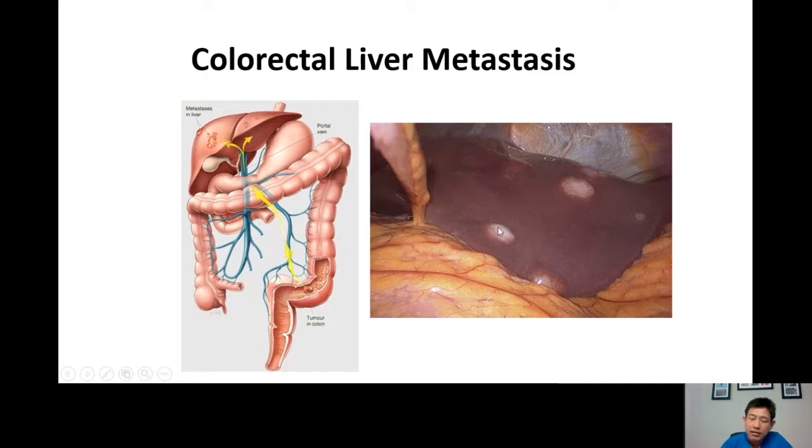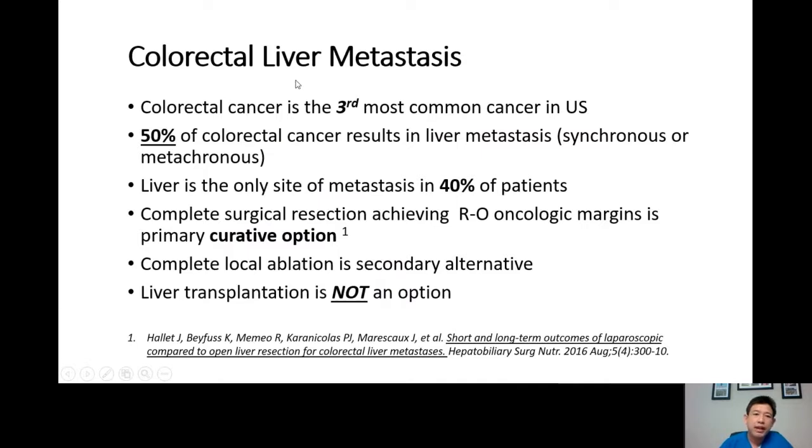And they can look like this on the laparoscopic view. They look hard, white, indurated, raised. And this is quite typical for metastatic adenocarcinoma to the liver. Colorectal cancer is the third most common cancer in the US. 50% of colorectal cancer will end up with liver metastasis.